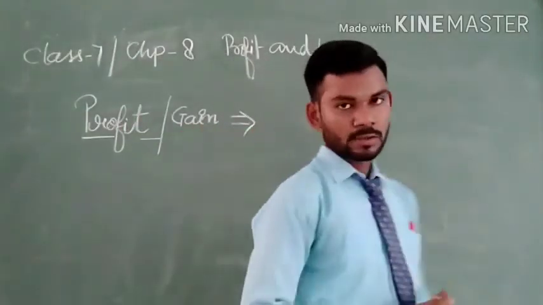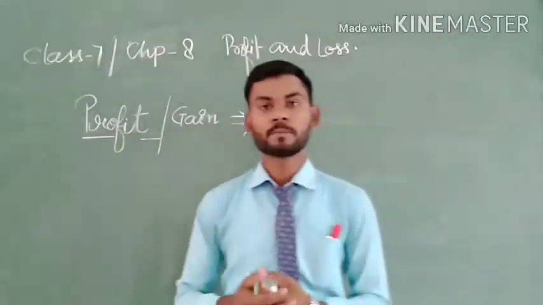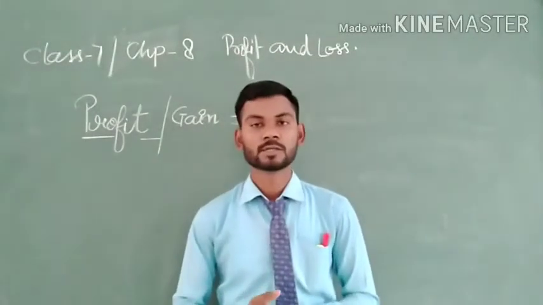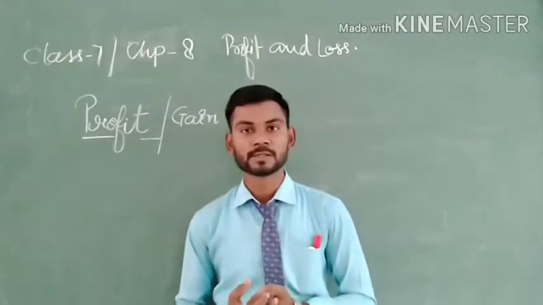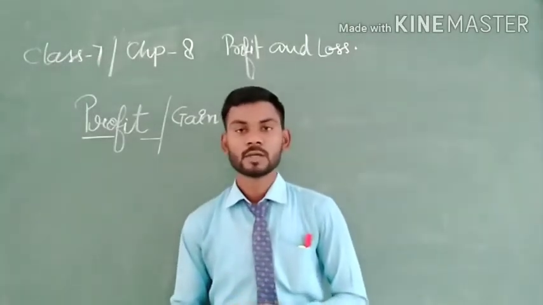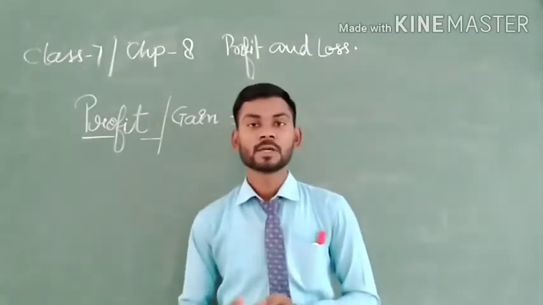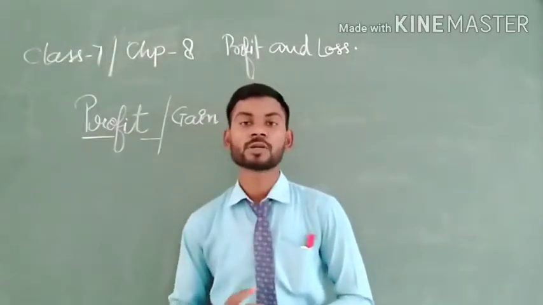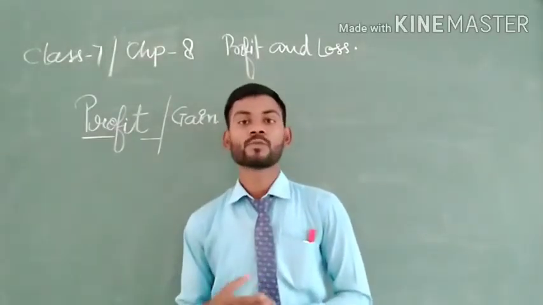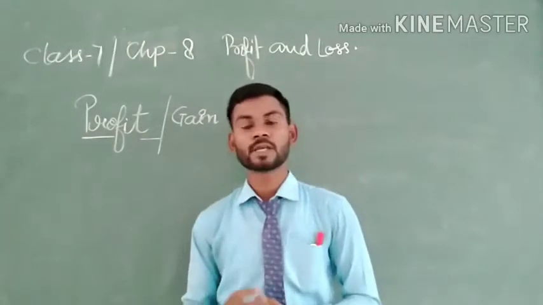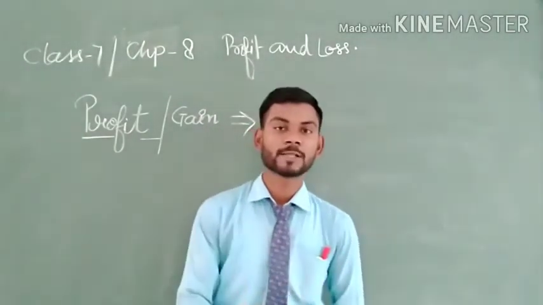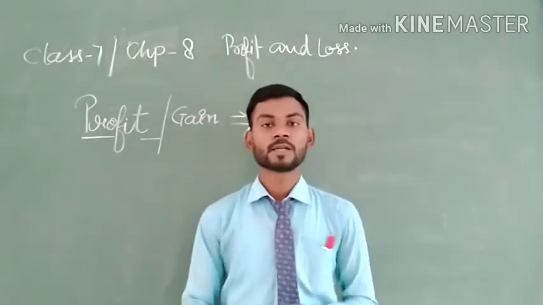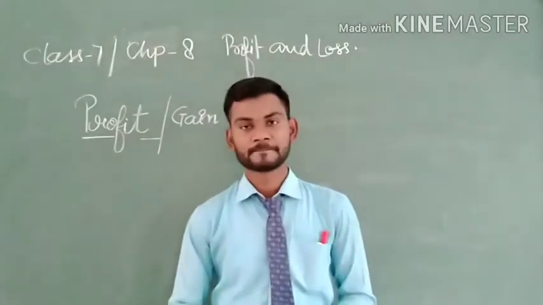As we know, when we purchase an object, the money is called cost price, and the money at which we sell something is called selling price. If we compare them, we find that one of them is smaller than the other, or one is greater than the other.